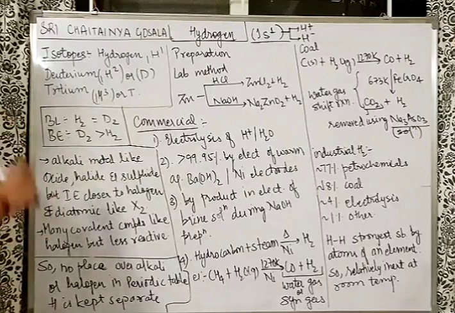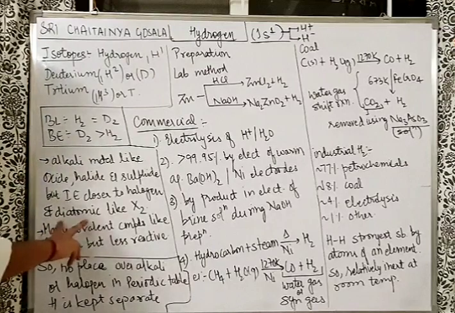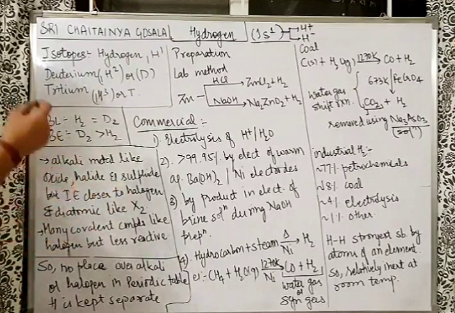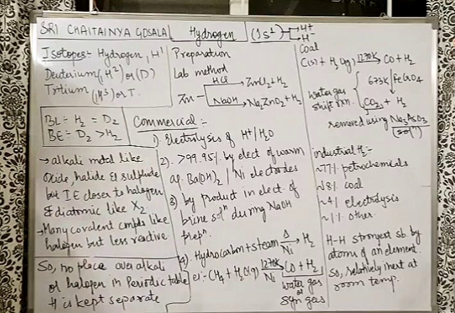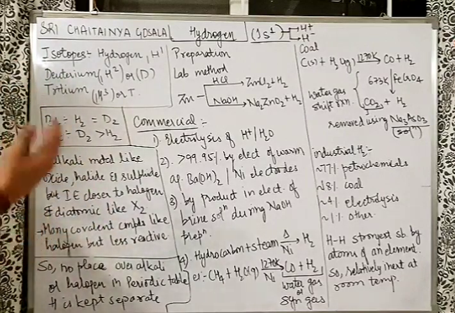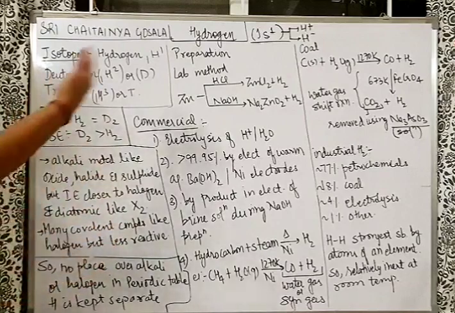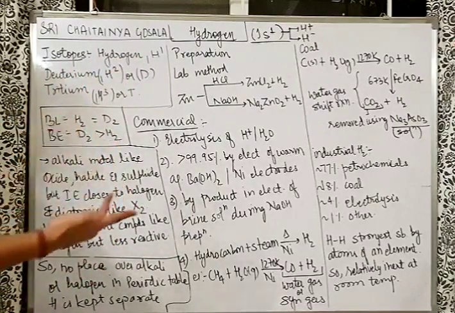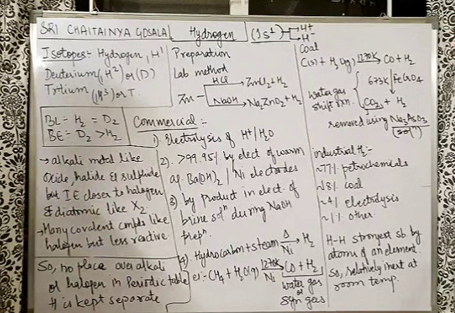But the ionization enthalpy of hydrogen is closer to the halogens rather than the alkali metals. In fact, it is diatomic. Metals, lithium, sodium, potassium, rubidium, cesium, exist in solid state structures, whereas hydrogen exists like a molecule, and that too diatomic, just like the halogens, like F2, Cl2, Br2. In the same way, we have H2 as well. So that's a similarity here.